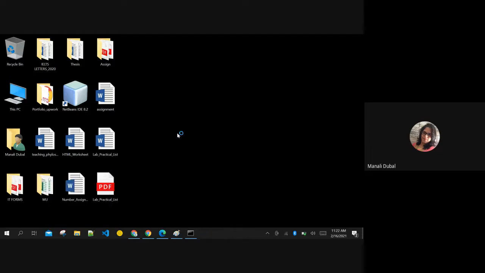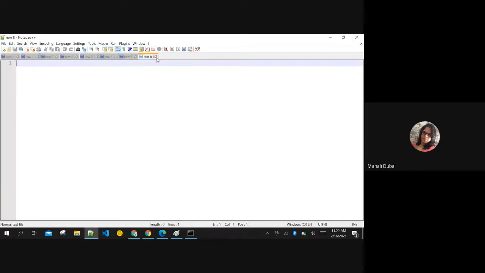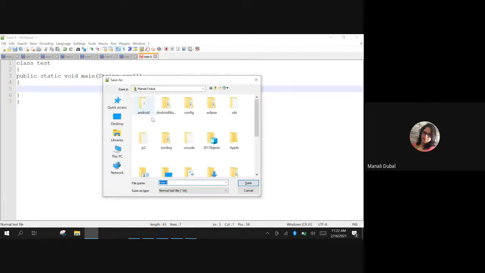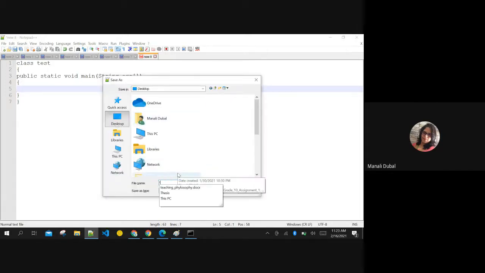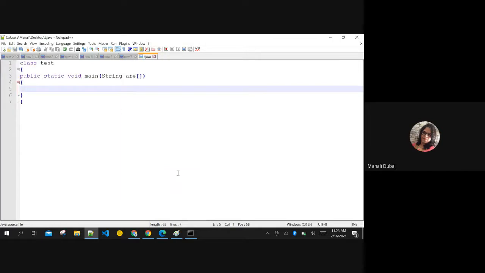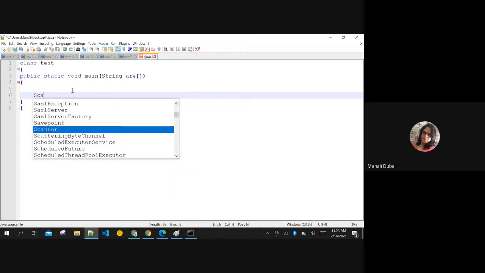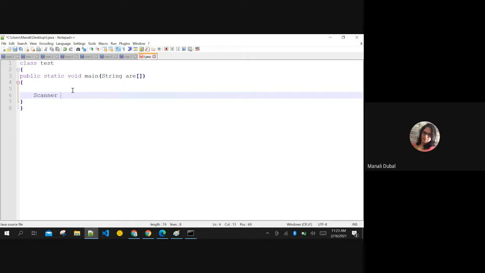How? I'll show it to you. Wait. If you are creating a class and you are writing your favorite function, then let me save it on desktop itself. So here you can create the Scanner object. Here you can create the object of class Scanner, and then you can use all the methods to input data from the user.